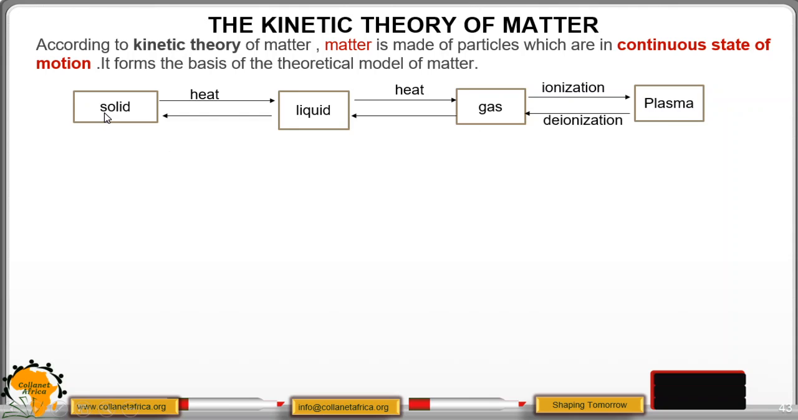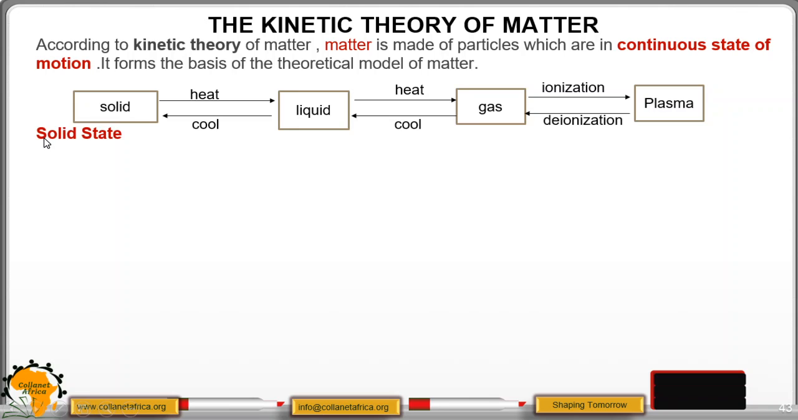When you heat a solid, you get a liquid. If you continue heating the liquid, you get a gas. And when you continue heating the gas, it forms a plasma when some particles ionize. Then when you deionize plasma, you get a gas. Then you continue cooling to get a liquid, continue cooling to get a solid, or you freeze.